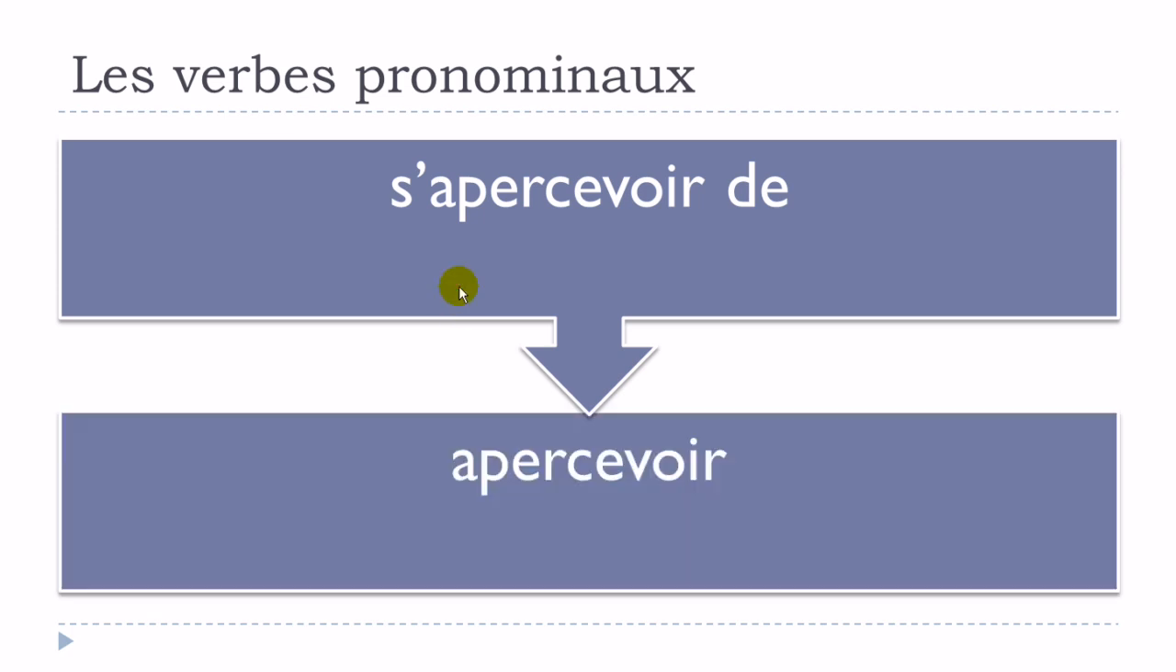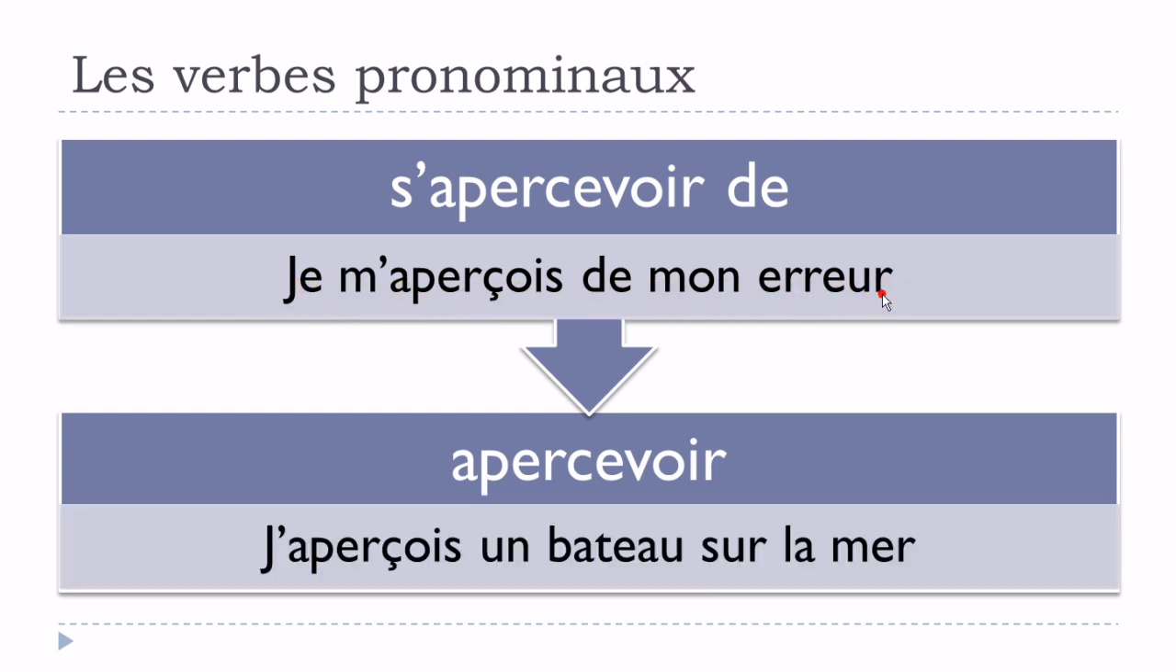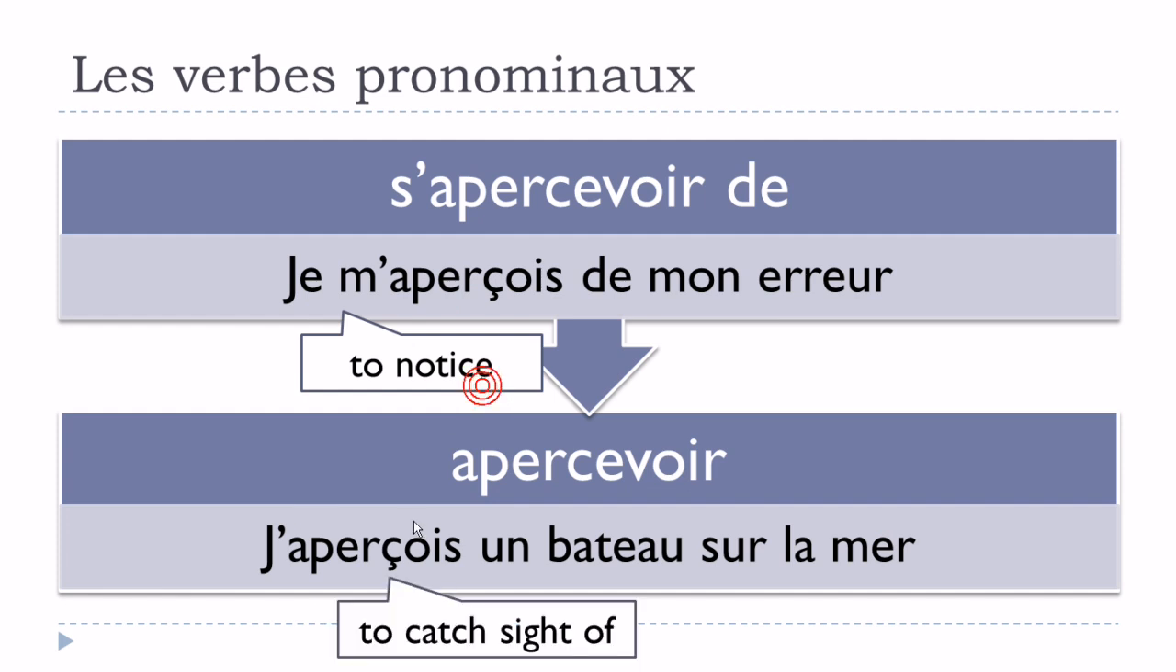S'apercevoir de, and then apercevoir. Je m'aperçois de mon erreur, and then j'aperçois un bateau sur la mer. Okay, so in these two cases, the first one, s'apercevoir, will be translated by to notice, and then here, j'aperçois un bateau sur la mer, to catch sight of. Okay, so as you can see, they look the same because you get apercevoir and s'apercevoir, but the meaning is really, really different.